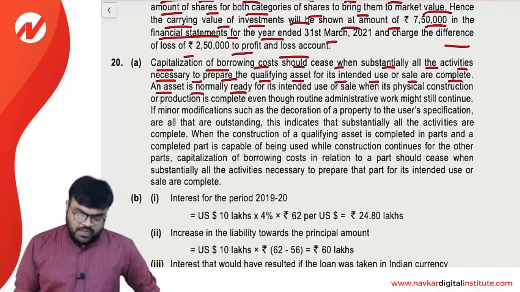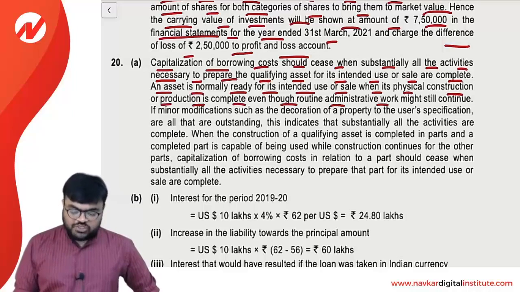An asset is normally ready for its intended use or sale when its physical construction or production is complete, even though routine administrative work might still continue. If minor modifications, such as the decoration of a property to the user's specification, are all that are outstanding, this indicates that substantially all the activities are complete.